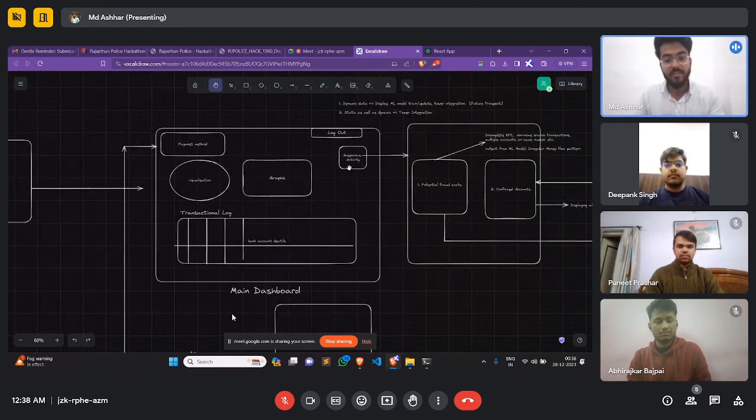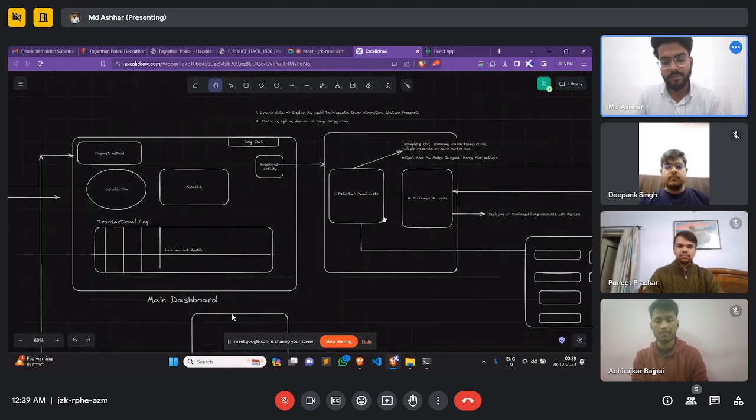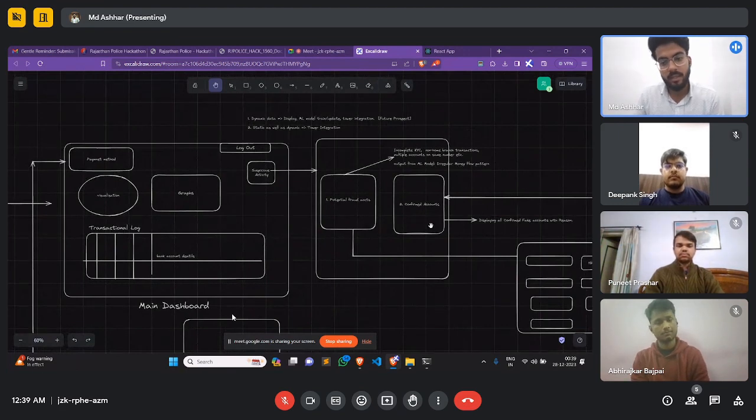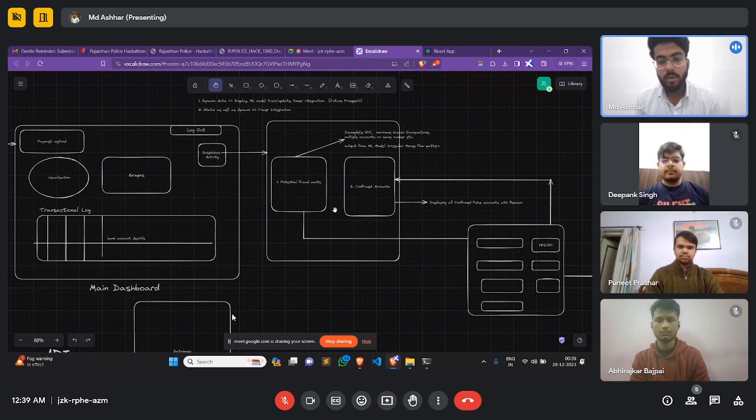Now coming to the next point, we'll be having a suspicious activity section over here, clicking to which a new page will pop up. Over here, we'll be having two cards. The first card would be of potential fraud accounts, and the second will be of confirmed accounts. So basically the potential fraud accounts page will be having those accounts that we have detected either by the output of the ML model that we are training, or they have incomplete KYC or a non-home branch transaction, or they're having multiple accounts on the same number.